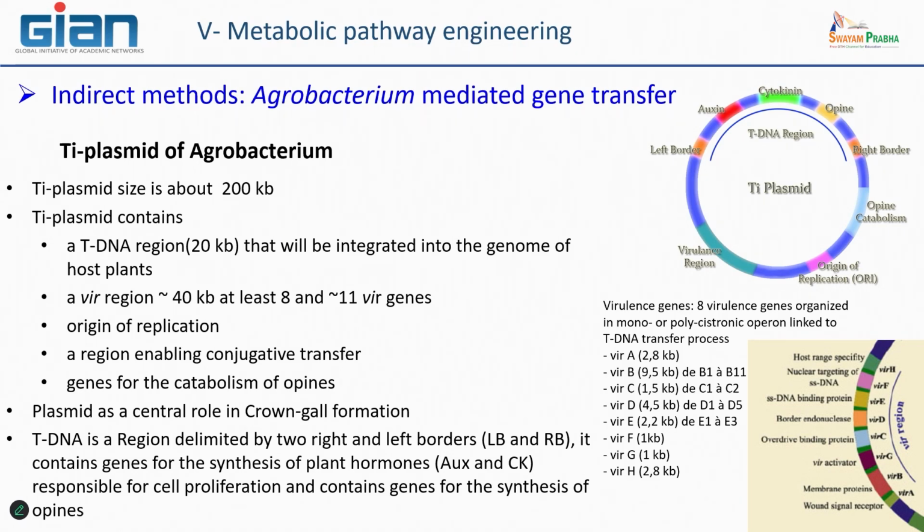All of the genes are clustered in these virulence regions, and if we look in detail, you can see that these genes, named VirA, B, C, D, and so on, are now well known.